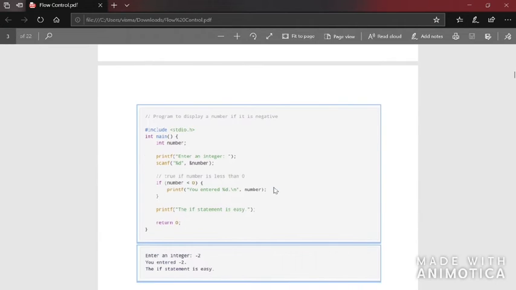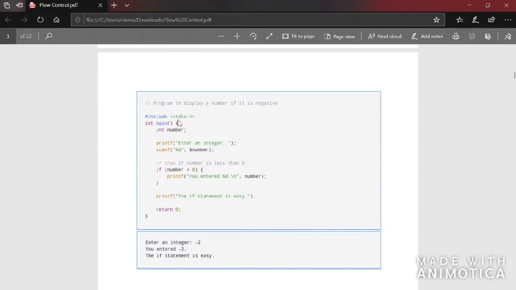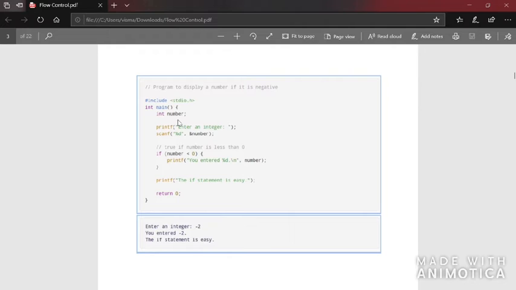Now let's see an example of the if condition. This is a program to check if a number is negative. Here you are asked to accept a number, and the input is stored in the variable number. It is checking if the number is less than 0. If the number is less than 0, it will print "You entered" and the number. The input stored in number will be printed here.